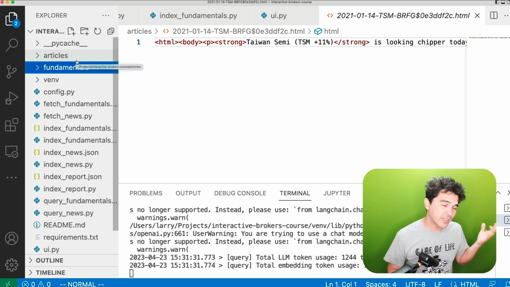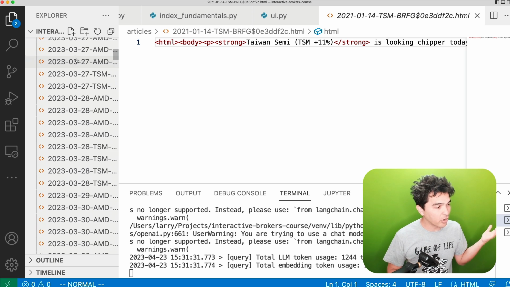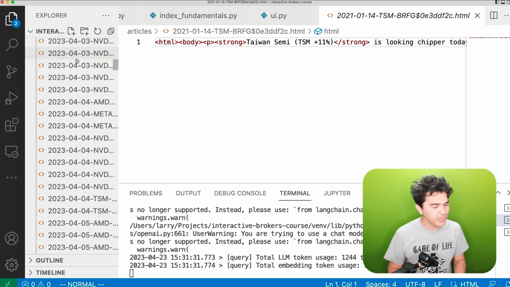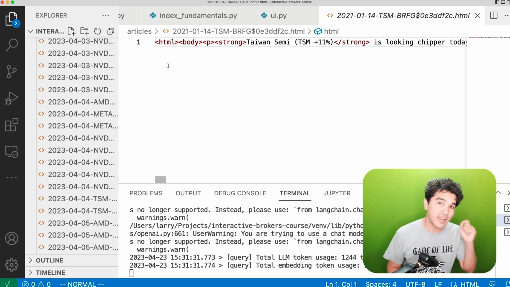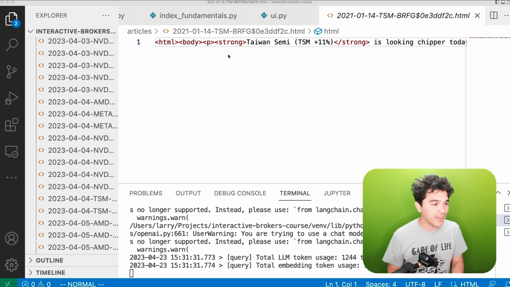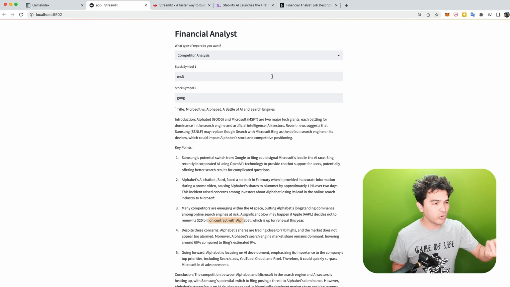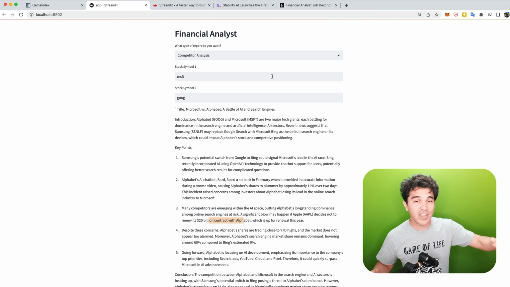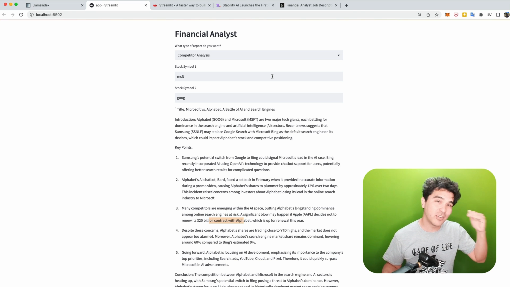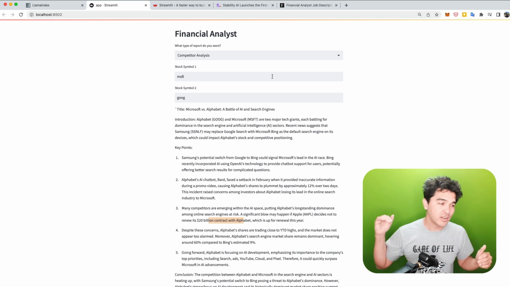As a quick recap, in the last video we fetched hundreds of up-to-date articles using Interactive Brokers, and then we created an index of that data using Llama Index. Now what we need to do is create this user interface and discuss how to generate these financial reports and how to use GPT-4 instead of the default GPT-3.